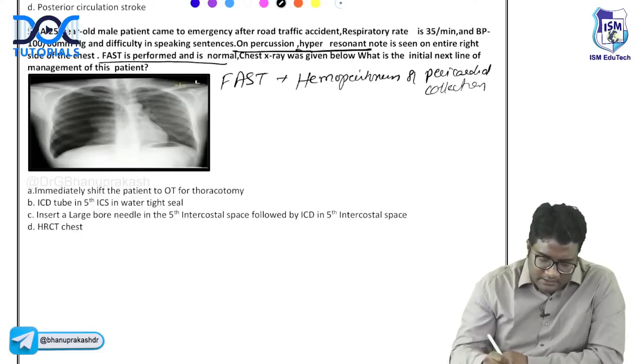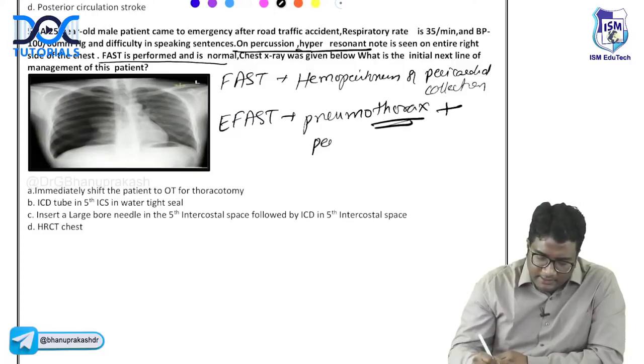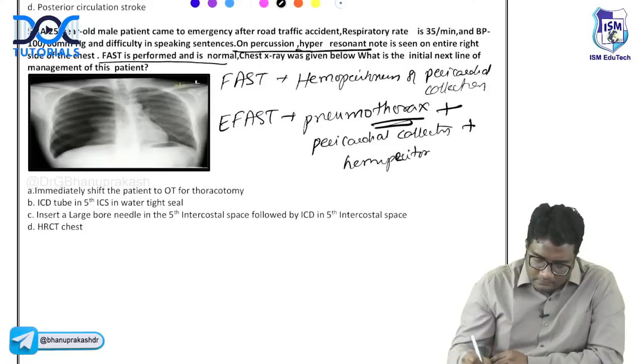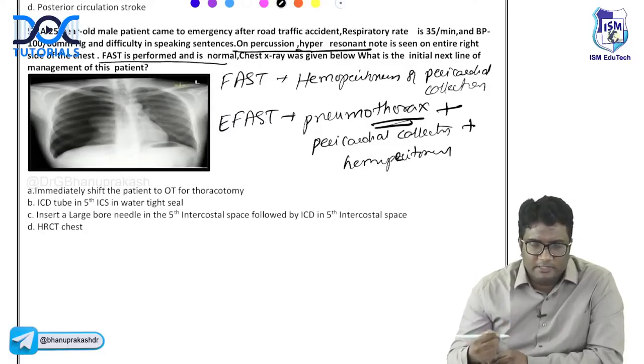It is EFAST that will check pneumothorax because of the thoracic views, with pericardial collection and hemoperitoneum. So it is saying FAST is normal. Not EFAST, it's only saying FAST is normal.